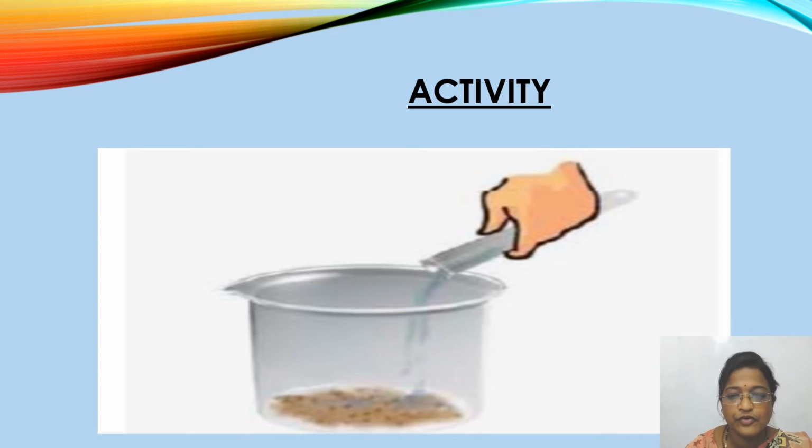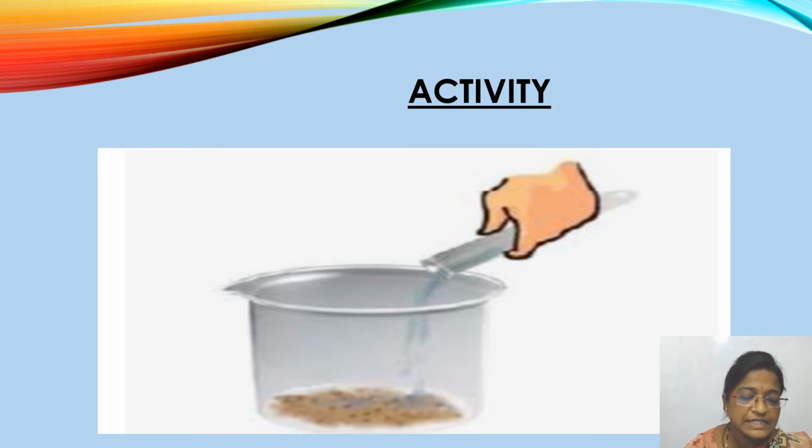For this activity again we need soil and one beaker. Shall we start this activity? Yes. We take some dry soil in a beaker and add some water to the beaker. So you took one beaker, you added soil and you added water, and after adding water, what should you do? You should stir the soil and the water with a glass rod for a while.